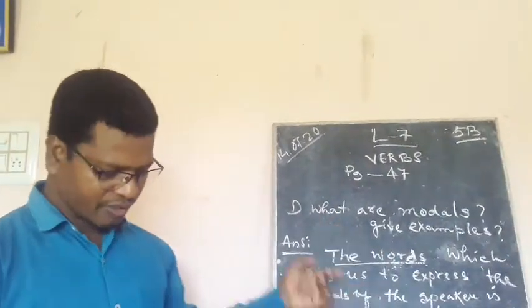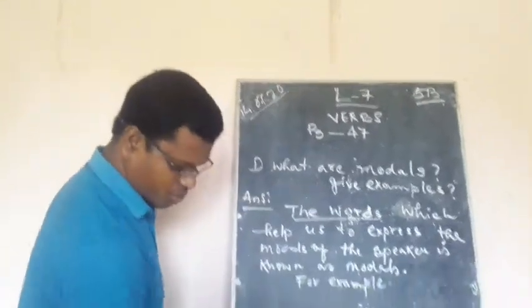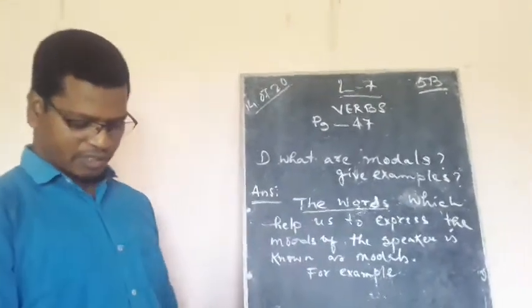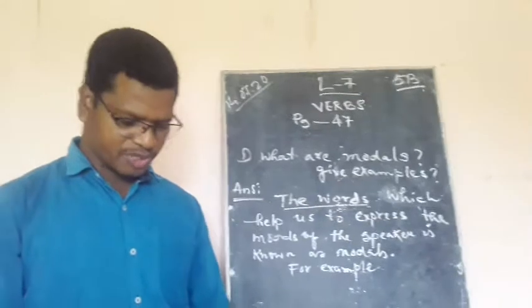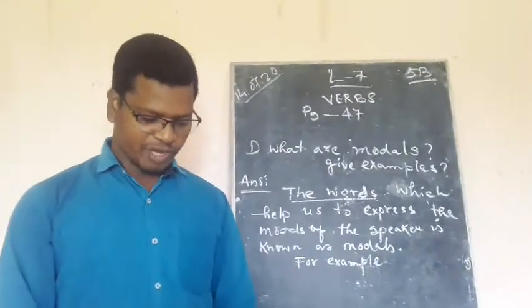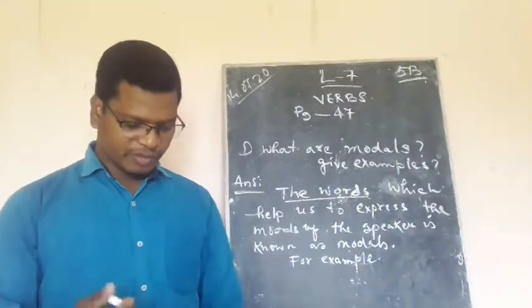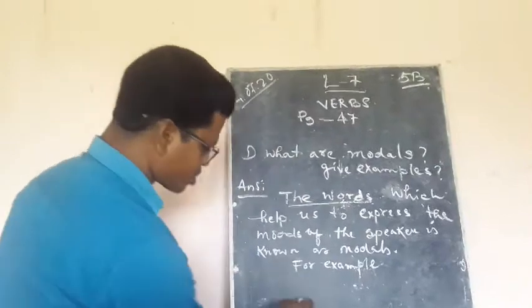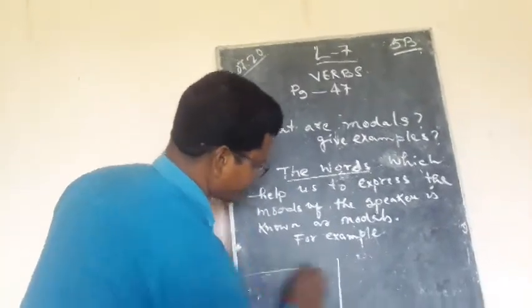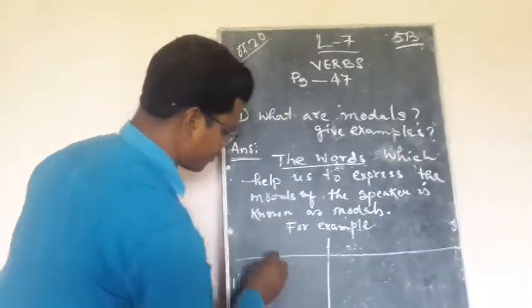We can see can, could, and so many examples in the book, page number 47. You can see can, could, may, might, then shall, should. I'm just writing them for you so that it will be easier.